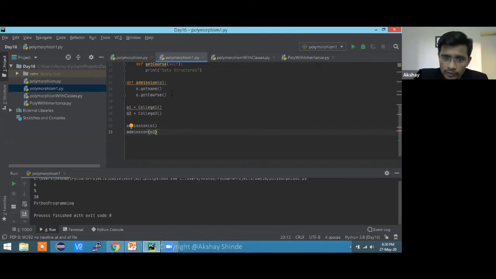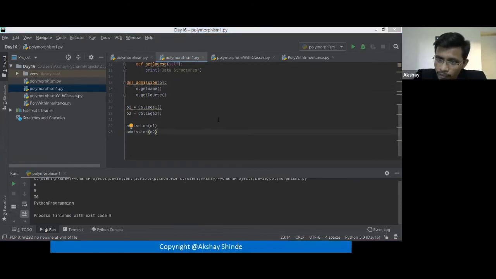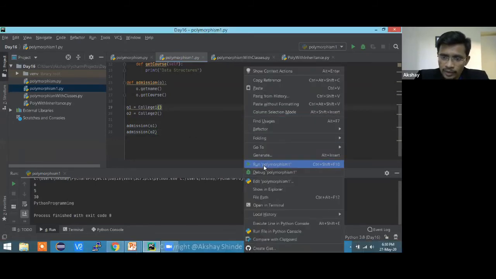So I wrote only one function, but it is helping me get the data from different classes, with different objects. Are you getting my point? Are you getting the polymorphism criteria? Yeah, there will be a lot of things, Nandani. So this is the polymorphism with functions and objects.